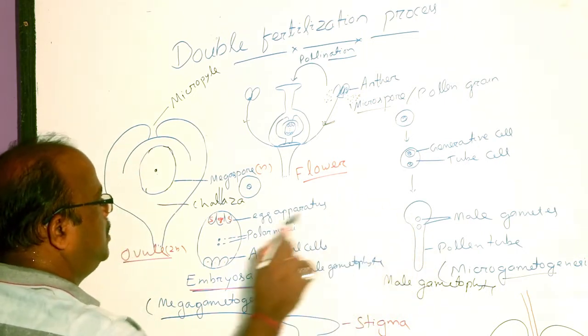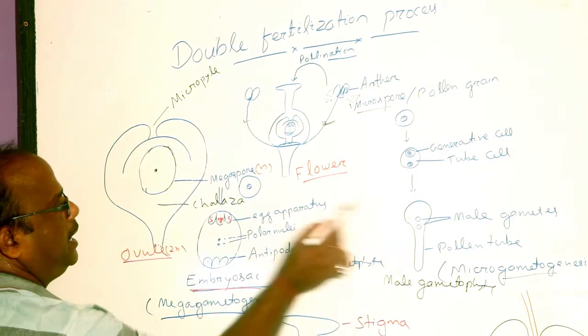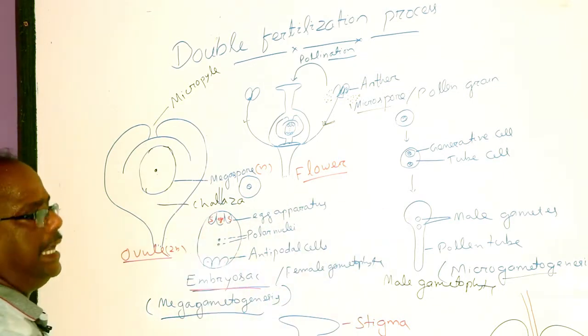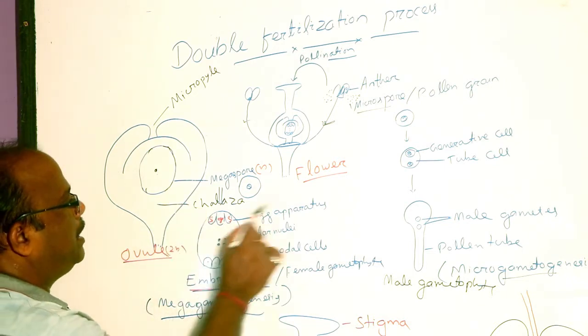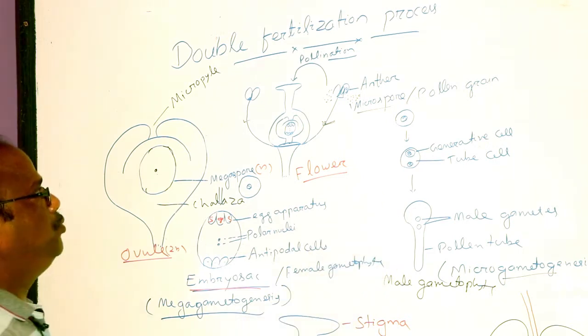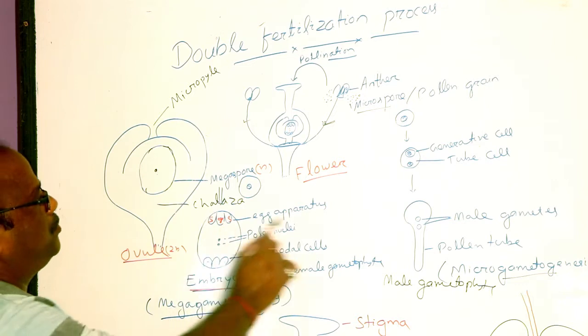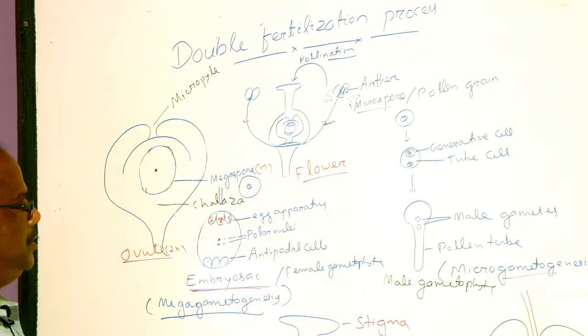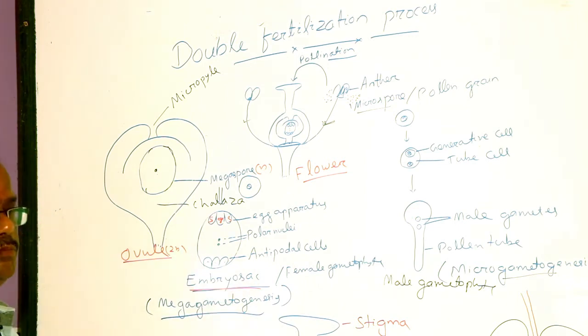These male gametes fuse with or fertilize the female gamete. Male gamete and female gamete fuse to form zygote. The process of fusion of female gamete or egg and male gamete is known as fertilization. So let us discuss fertilization process of angiosperm.